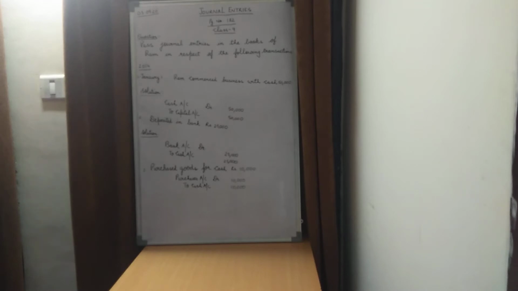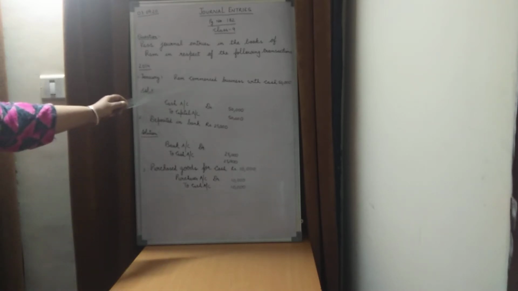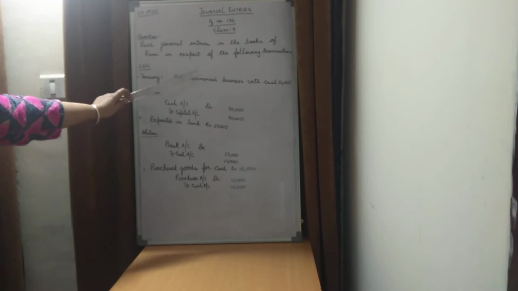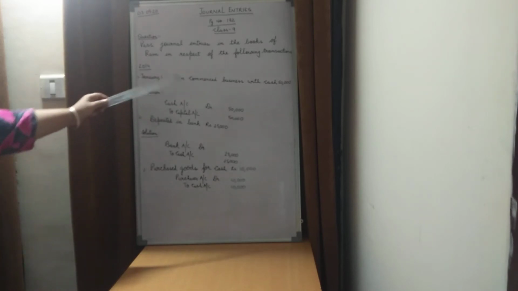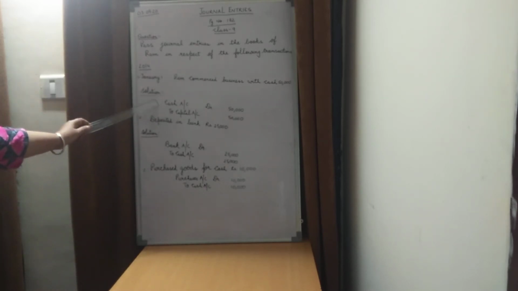This capital comes from Ram's own account. So over here also, when a businessman commences business, what is coming into the business? Cash is coming into the business, children. So over here also we have cash account.